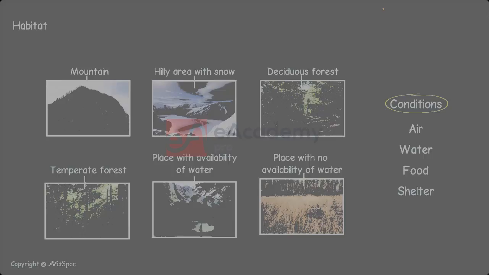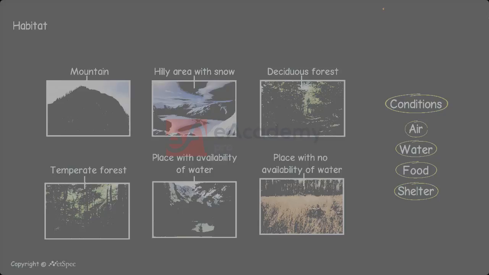All living organisms depend on their habitat for all the necessary conditions of life. So, what are those necessary conditions? They depend on air for respiration, on water for their metabolic activities, on food for their survival, and on shelter for presence. Do you think these habitats fulfill all the needs of an organism for their survival? Yes. These living organisms live in places where all the needs are fulfilled.